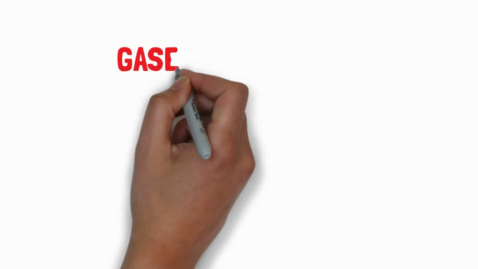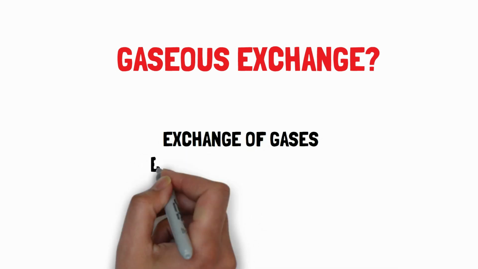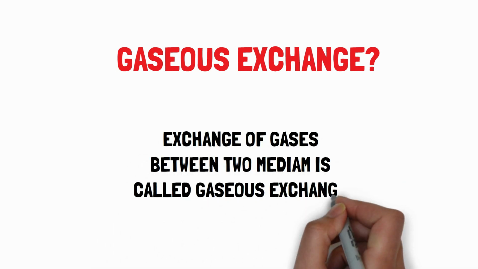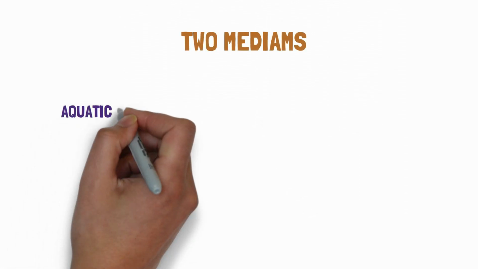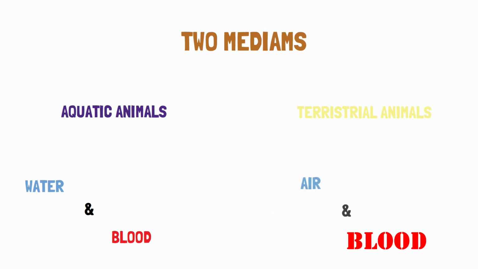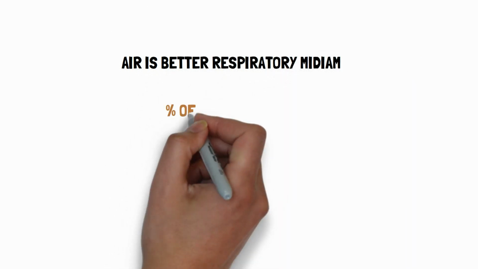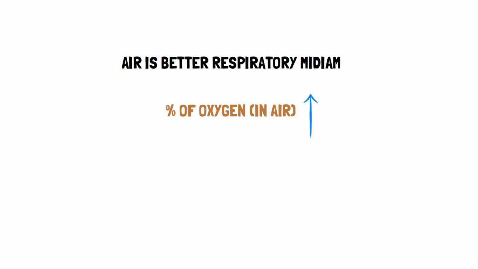What is gaseous exchange? Exchange of gases between two mediums is called gaseous exchange. These two mediums for aquatic animals are water and blood, whereas for terrestrial animals these two mediums are air and blood. Air is a better respiratory medium as compared to water because the percentage of oxygen in air is higher than the percentage of oxygen in water.